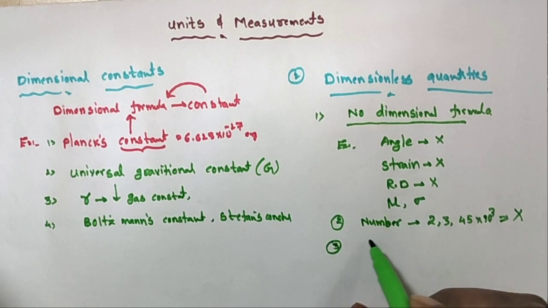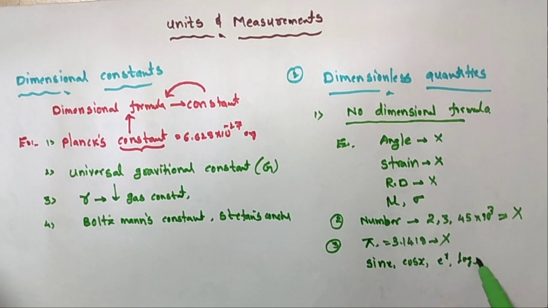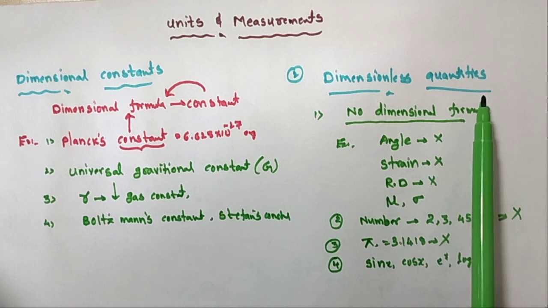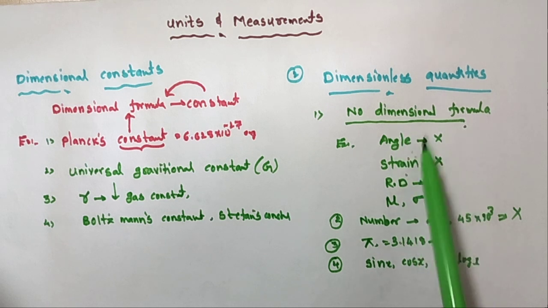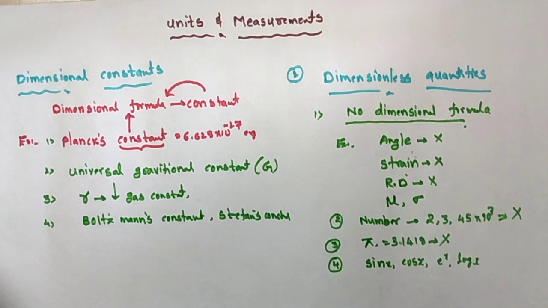The third one is the value of pi, suppose 3.1418 or 3.1428; it also has no dimensional formula. Trigonometric values like sin x and cos x, e power x, and log x also have no dimensional formula. All of these are dimensionless quantities. A quantity having no dimensional formula is called a dimensionless quantity.